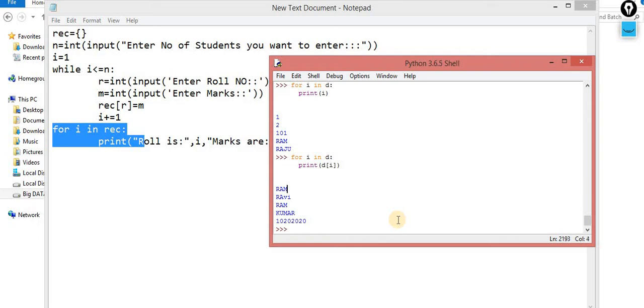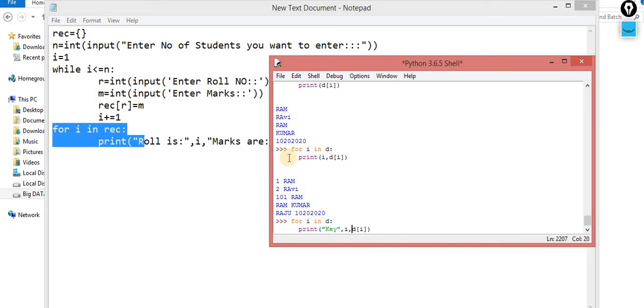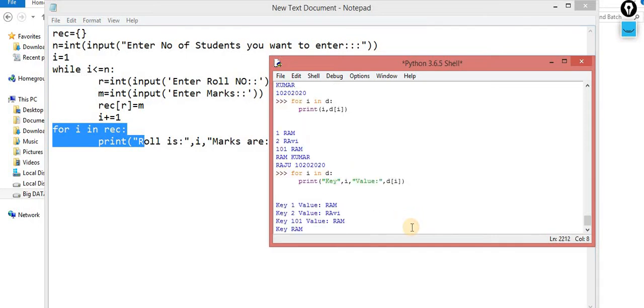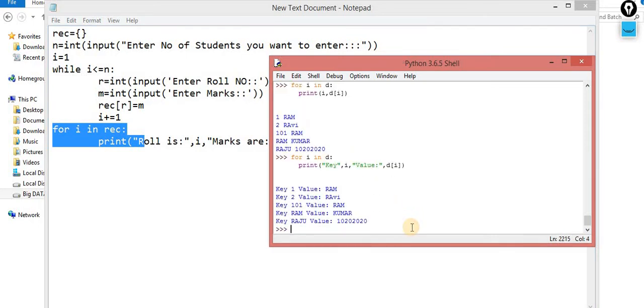The same thing. Now I want key as well as value. So what you have to do? Simply use this I. That means I contains the key and D of I contains the respective value of that key. So you will get this. Now the same thing I am implementing over here. Prior to this you want to display a message, for that you use key as a string, then you print the value. Now you check the output. The key 1 has the value Ram, key 2 the value Ravi, key 3 the value 101 and Ram.